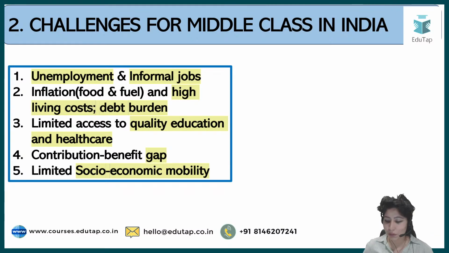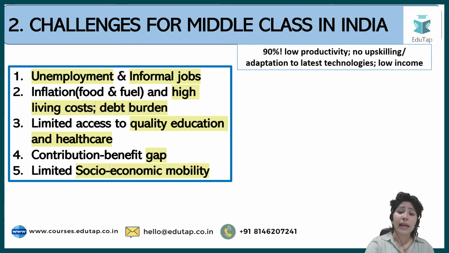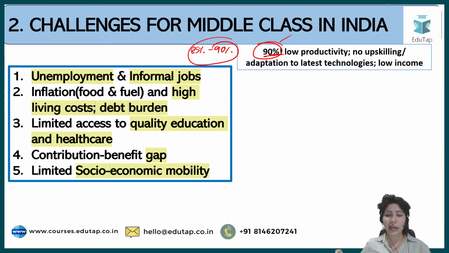Unemployment and informal jobs. Why unemployment and informal jobs? In the previous lecture regarding gig economy, I told you almost 85% to 90% jobs in our country are in the informal sector. So here you can talk about that 85 to 90% of the jobs in the country are in informal sector, and these impact the middle class a lot because these jobs have low productivity, no upskilling happens, and adaptation to latest technologies is very less. So whenever a latest technology like for example ChatGPT comes in, these are the people who lose jobs, and these jobs provide very less salaries, so less that they have to live on a month to month basis.